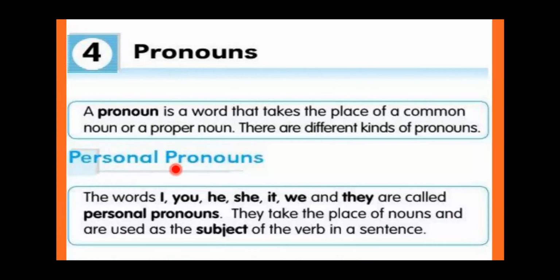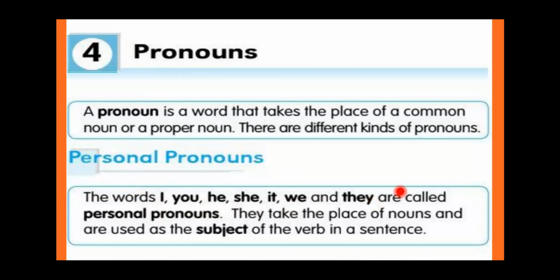From the word itself, we can identify that personal pronouns are used when we are talking about ourselves or somebody else. The words I, you, he, she, it, we, and they are called personal pronouns.